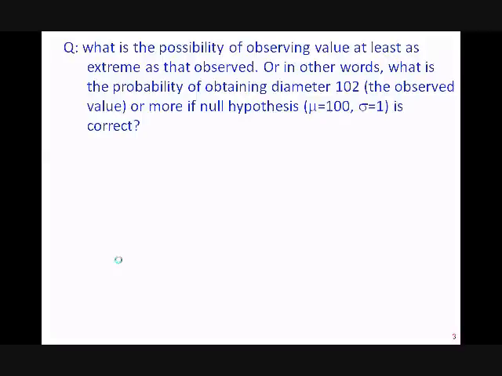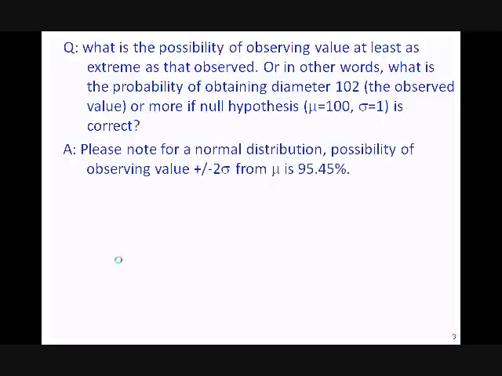And the answer is, if you go by the properties of the normal distribution, the probability of obtaining a value within plus or minus 2 sigma from the mean is 95.45%.